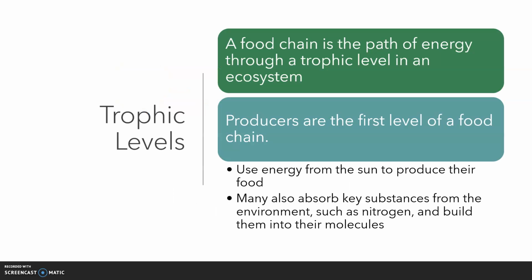A food chain is a specific path of energy through trophic levels in an ecosystem. Producers are the first level of the food chain. Producers use energy from the sun to produce food. Producers also make organic matter from inorganic substances.